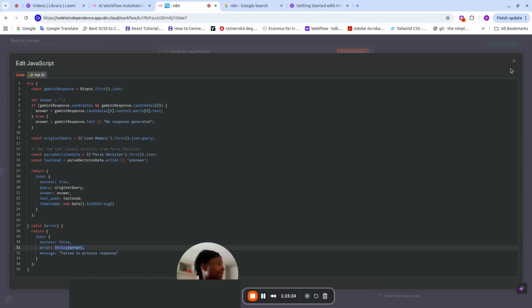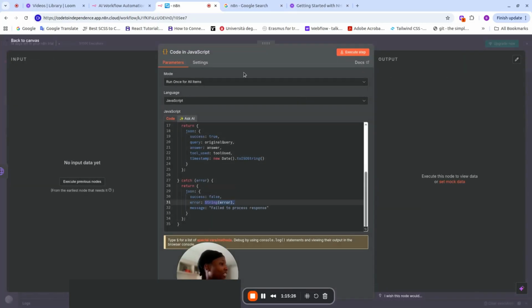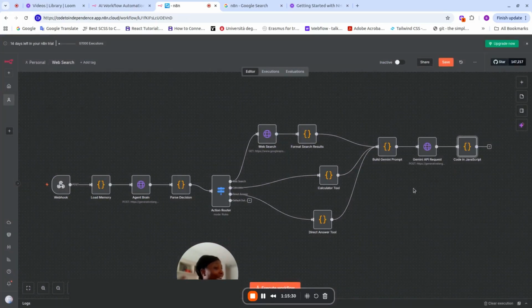We have our answer here. And then the tool that we use, so that the user gets to see whether it was a calculator tool that was used or not. Then we have a timestamp just to tell us the date and all that. If this doesn't work for us, we just return an error: success was false, then we provide the error so we can debug, and the message is "failed to process response."